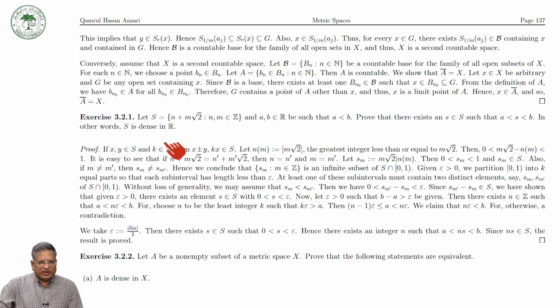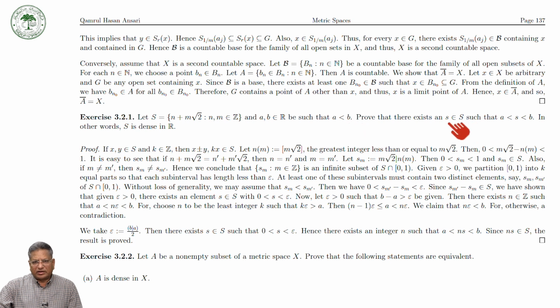Then here we have some exercises. Let me take this exercise. S is the set of points m plus n times root 2, where m and n are integers, and a and b are any real numbers such that a is strictly less than b.